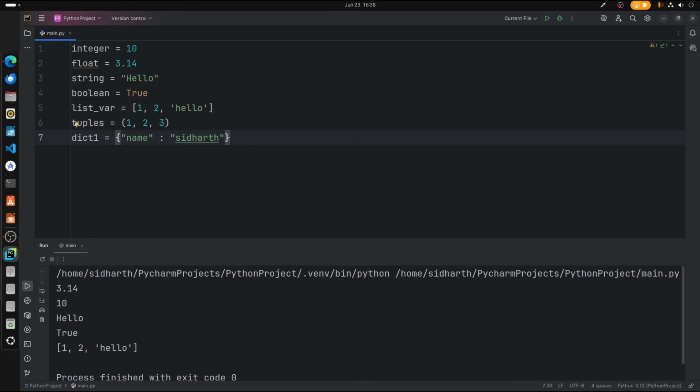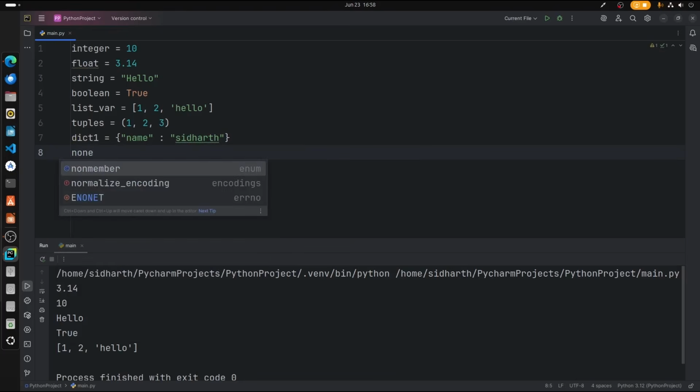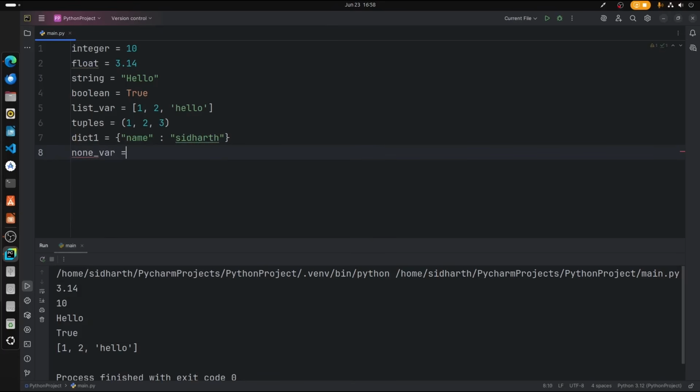The other thing is, let us say we also have a different data type called None. So None is nothing but, let us say, none is equal to None. So this is a None value, which means if you have nothing to fill in a particular place, or if you want to fill a raw or dummy data onto a variable, then you can pass this None value over here.